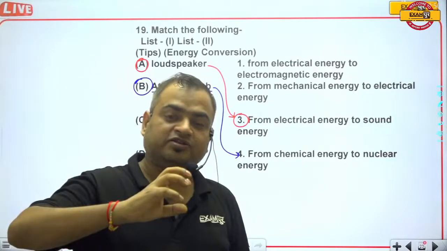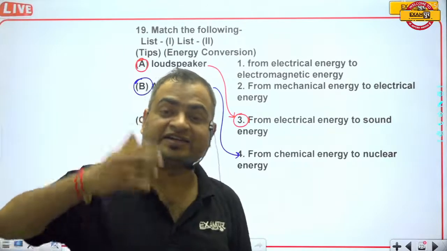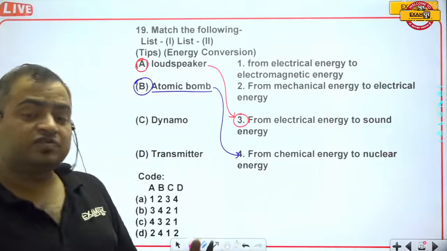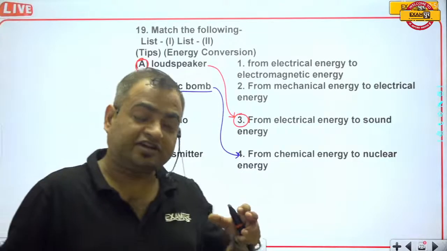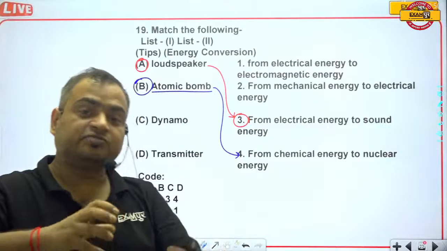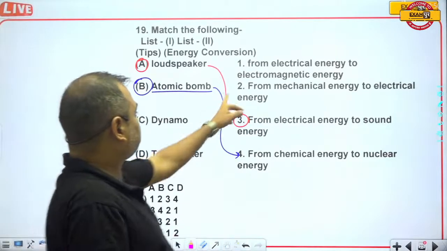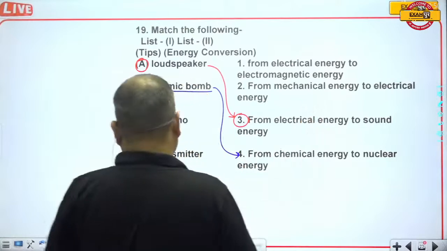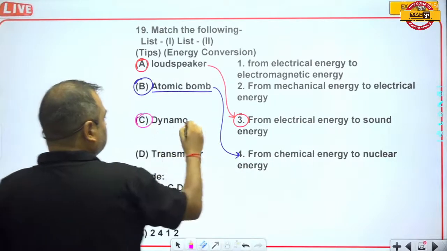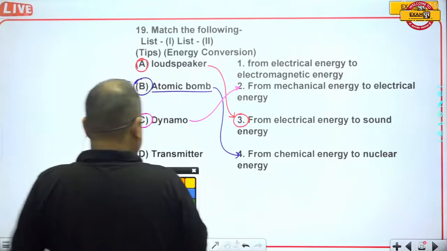When the vehicle runs, the dynamo also runs and generates electricity. It takes mechanical energy as input but provides electrical energy. So we can say from mechanical energy to electrical energy. It means the dynamo will be here.